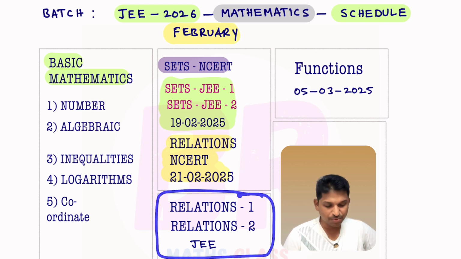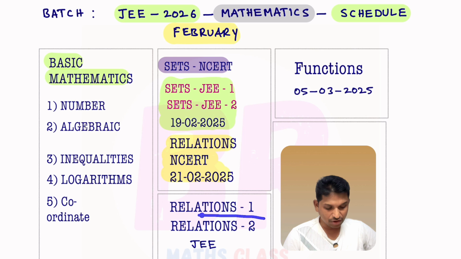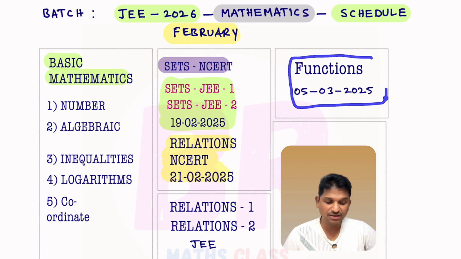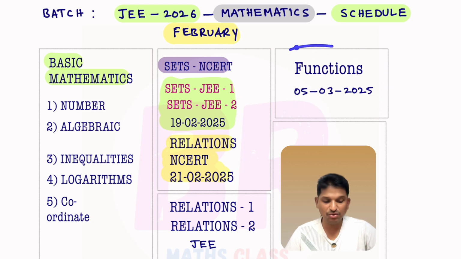Relations, we did it in two parts. This class is all about the relations objective. The next class is scheduled on 5th March. The functions NCERT part we'll do in two parts, like class 11th functions and class 12th functions. Then immediately we'll start the objective related to it.